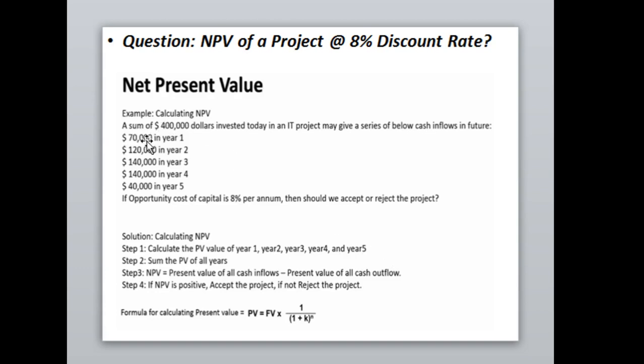First, 70,000 is to be computed because this is the future value of money. The future value of money is to be converted into the present value of money first. All these future values of money are to be converted into present values. Second, the total of the present value is to be calculated after deducting the present value of cash outflow. Whatever investment you have done in the IT project, that was the 4 lakh rupee. So 4 lakh rupees is to be deducted from the sum of the present value of cash inflows.